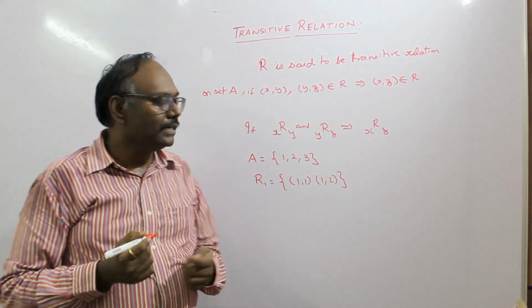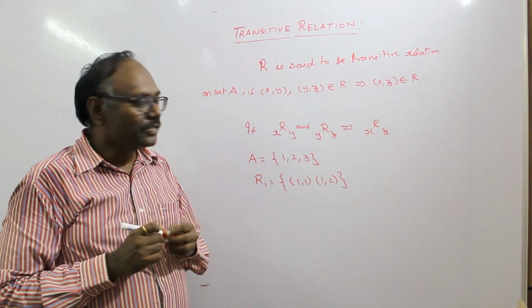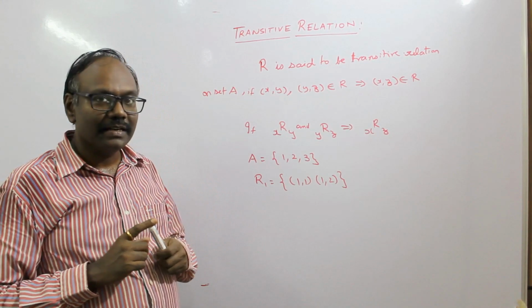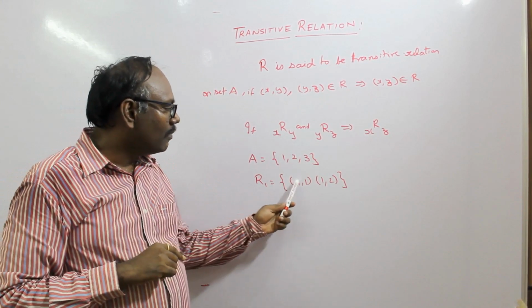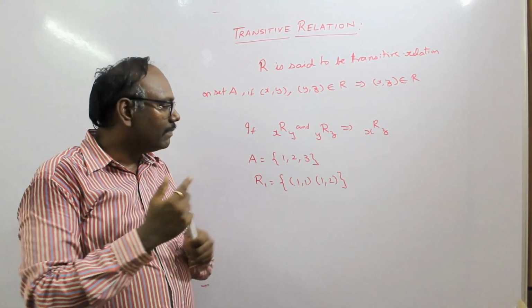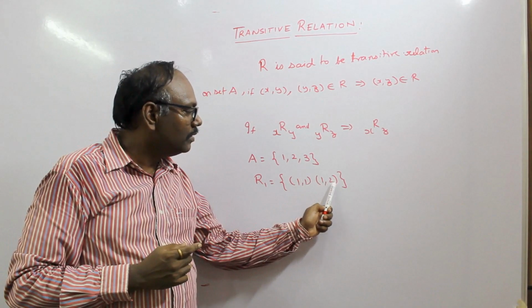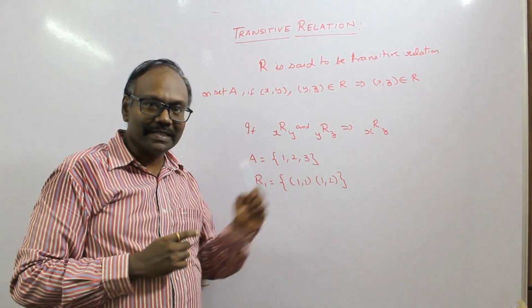We are going to check whether this relation is transitive. If it has to be transitive, we have seen that since (1, 1) is present, with (1, 2) the pair (1, 2) should be present. So it is present here.